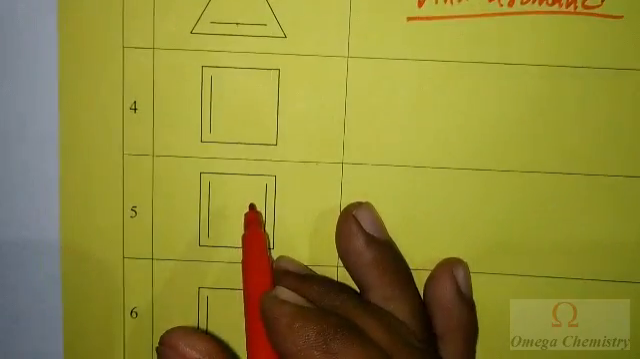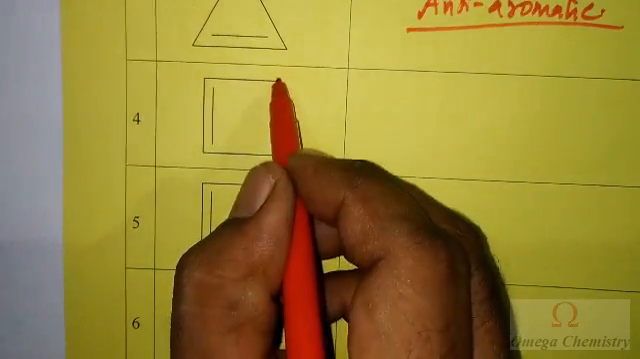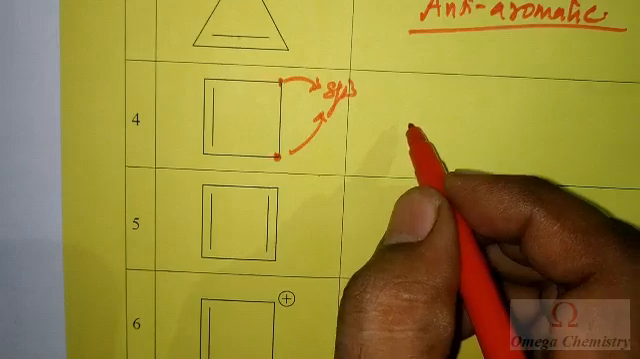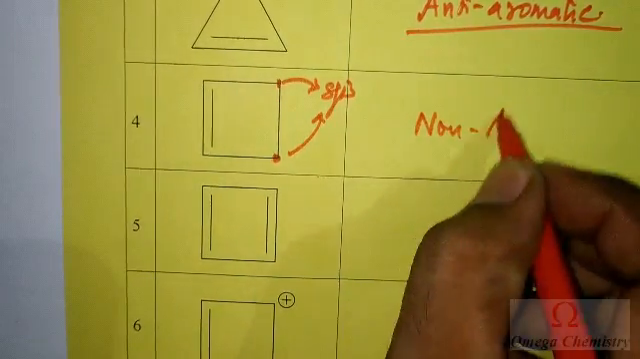Fine. Go to the next. Let us go to the next one. Here, this carbon and this carbon, these two carbons are sp3 hybridized. That's why the compound will not be a planar one. So it is non-aromatic.